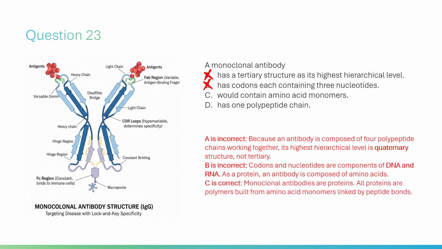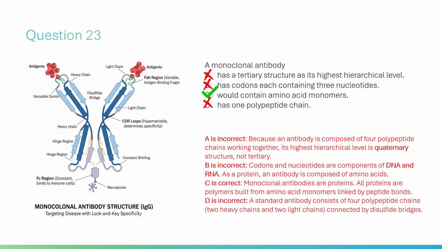C is correct. Monoclonal antibodies are proteins. All proteins are polymers built from amino acid monomers linked by peptide bonds. D is incorrect. A standard antibody consists of 4 polypeptide chains, 2 heavy chains, and 2 light chains, connected by disulfide bridges.